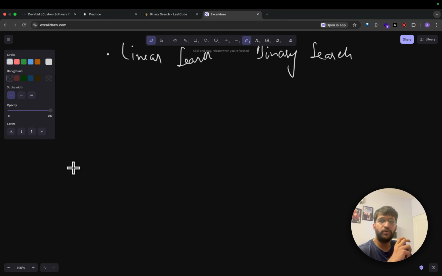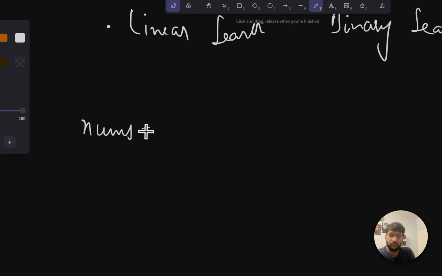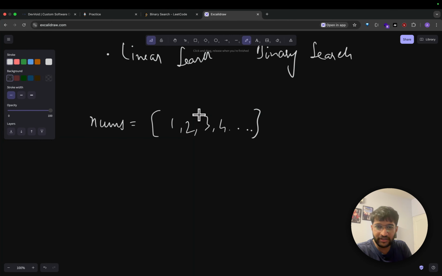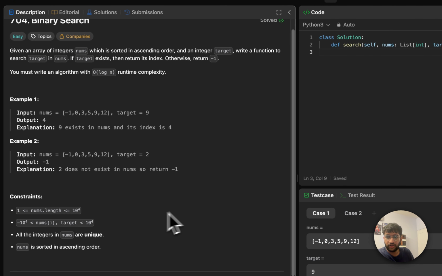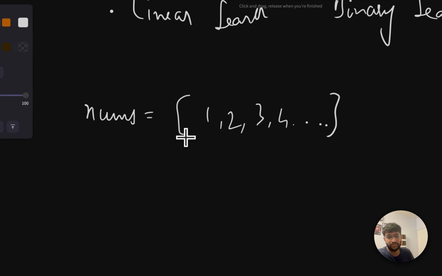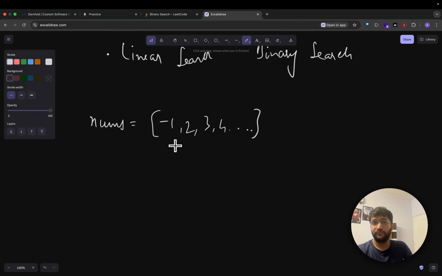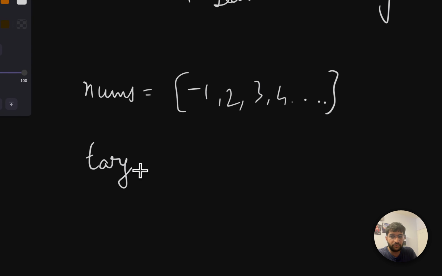So what you're going to do is look at the problem first. Given an array nums, 1, 2, 3, 4, whatever. It doesn't have to be 1, 2, 3, 4. It can be 1, 5, 10, 20, whatever. But the point is, it's an array of numbers. Let's look into constraints as well at this point. They never say it's only positive, so it can have negatives as well. So I'll just add one negative, -1, here, just so that we understand properly. But nums is the input, and then target is also an input, equal to some number. Let's call it 2 for this example.